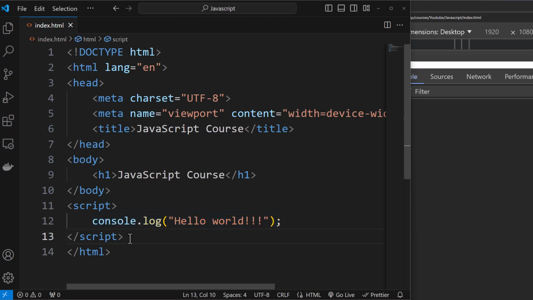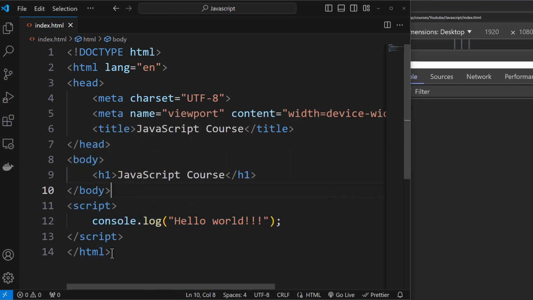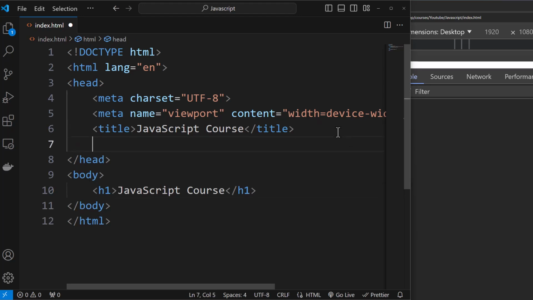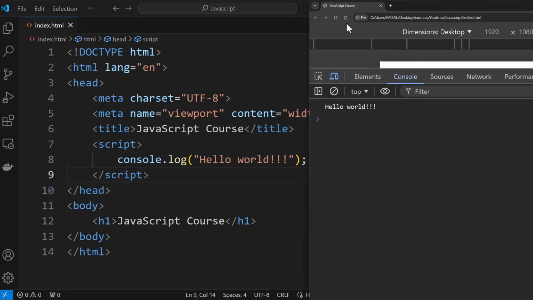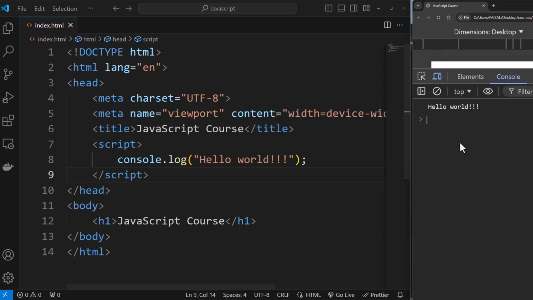Now also, you'll notice that JavaScript code is written within the script tag, and we have added this at the end of the file. Now I would like to highlight one thing over here. You can get rid of this from here, and you can also add it at the top within head. That is also possible. If you save this and run it, you'll see the output is the same. If I make any change like this and refresh, you'll see the output come in like this.